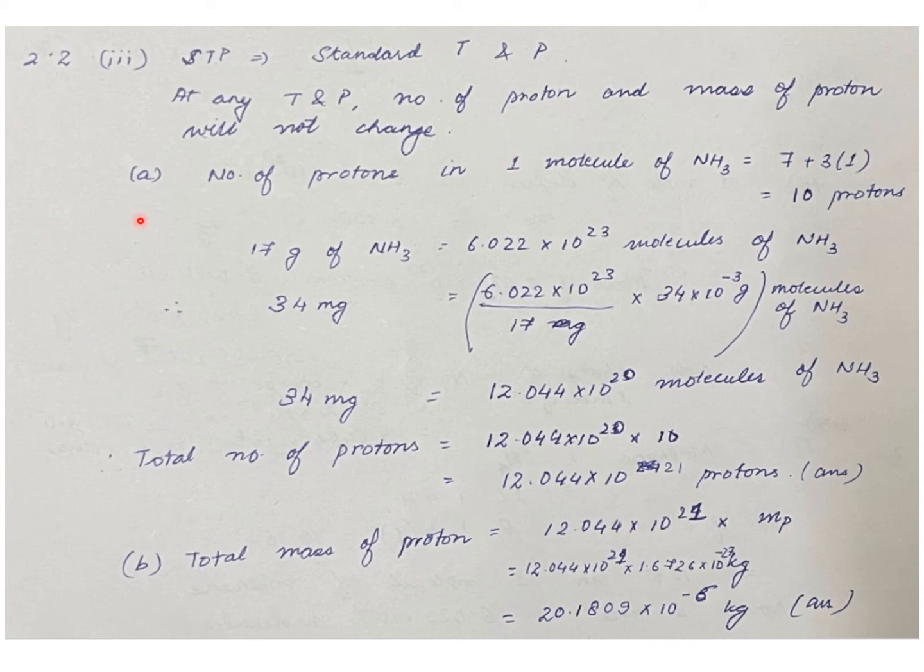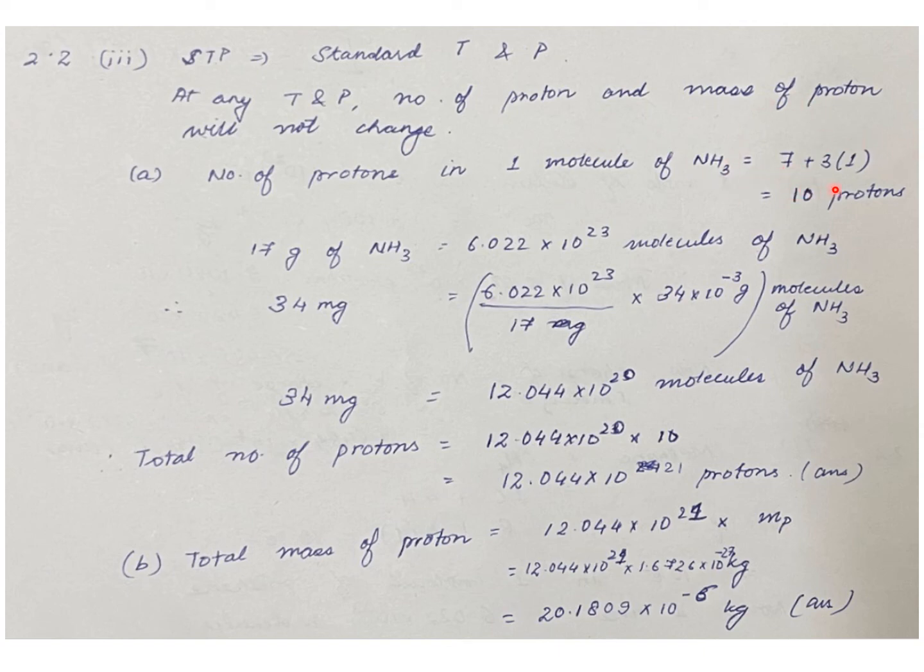Coming to the question A part, we need to calculate the total number of protons in 34 milligram of ammonia. Again approaching the question in a similar manner, we need to first calculate the number of protons in one molecule of ammonia. Ammonia is 1 nitrogen and 3 hydrogen. The number of protons is nothing but their atomic number. The atomic number of nitrogen is 7 and the atomic number of hydrogen is 1.